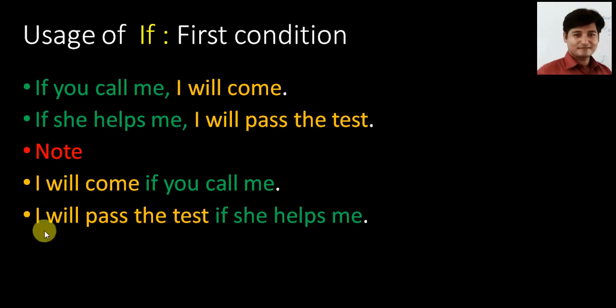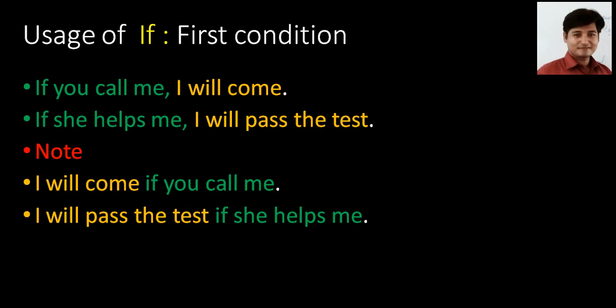In the next example you can see, I will pass the test if she helps me. So I will pass the test is the result that depends on this condition, if she helps me. So this is the difference in writing. Even in speaking you can change the sequence. You can mention the result first and the condition later, and similarly you can mention the condition first and the result later.